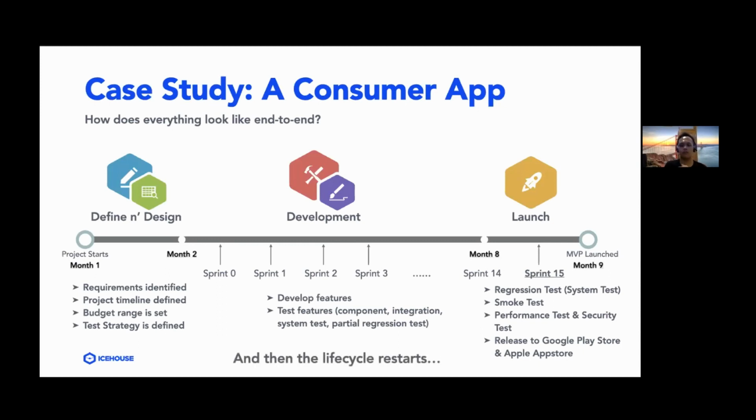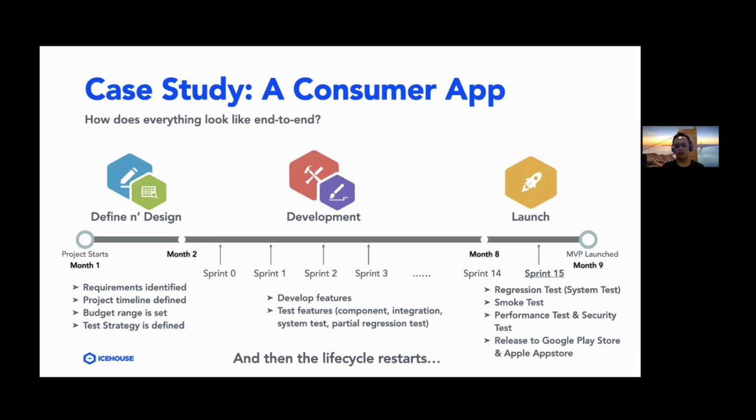So after this, we can actually start with the development phase again. So we continue developing new features, but it also depends on the market or the project conditions. So for example, if there's a very new feature that the client wants to be developed, and we haven't defined it yet in our initial DND, then we might have another DND after we launch the MVP to define the requirements of that new feature in general before proceeding with developing it.